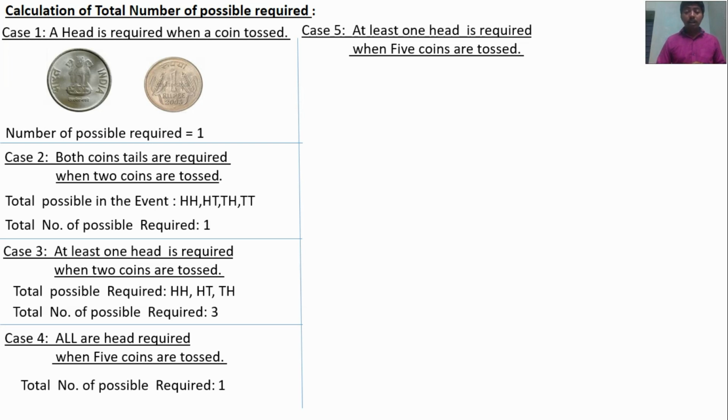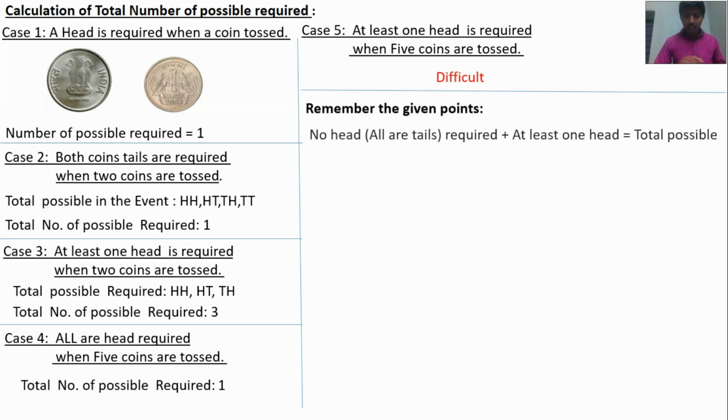Case 5. At least one head is required when 5 coins are tossed. As the number of coins increases, it is somewhat difficult to find, so we have to remember some points. We know that no head required means all are tails.